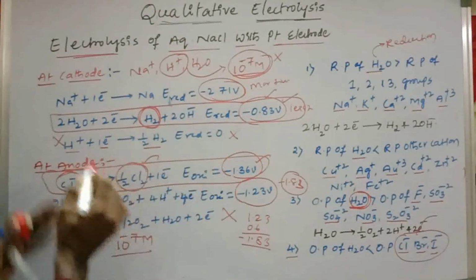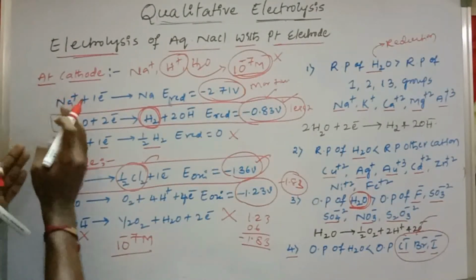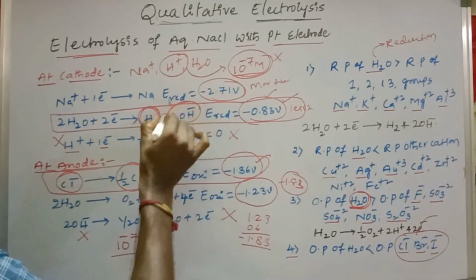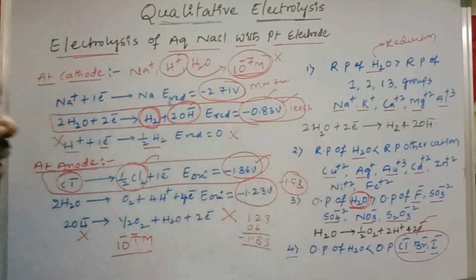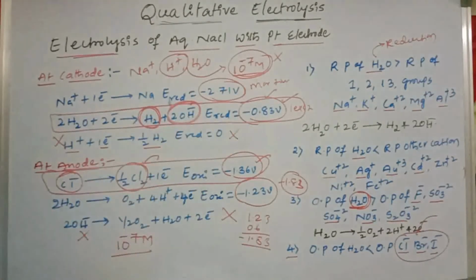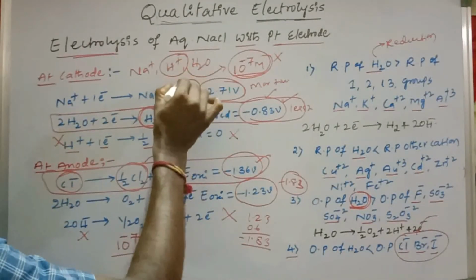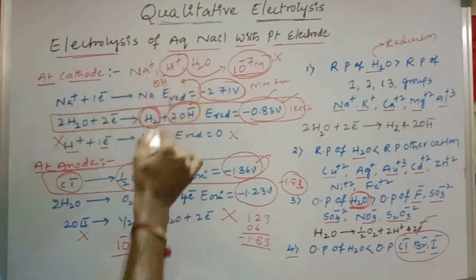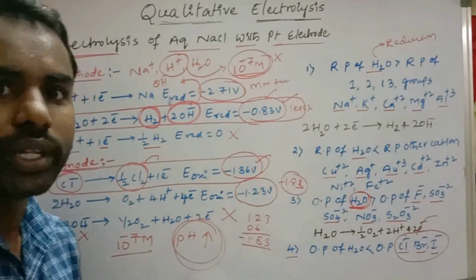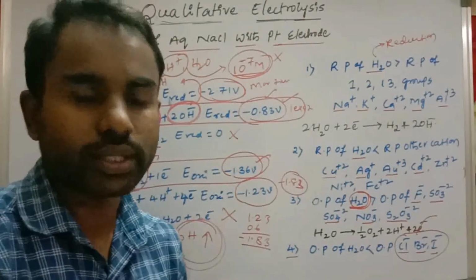When water is undergoing reduction, it is releasing OH− ion into the solution. Indirectly the concentration of OH− ion is increasing in the solution. If the concentration of OH− ion increases, then the pH will increase. The solution becomes what? Base. So in this way also they will ask questions.